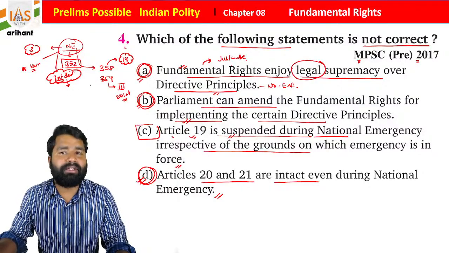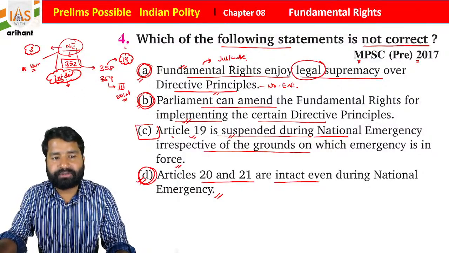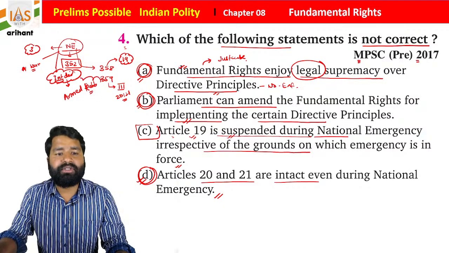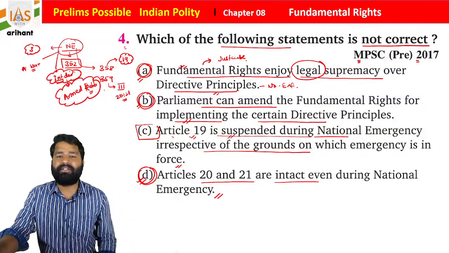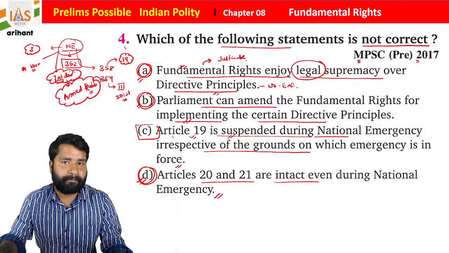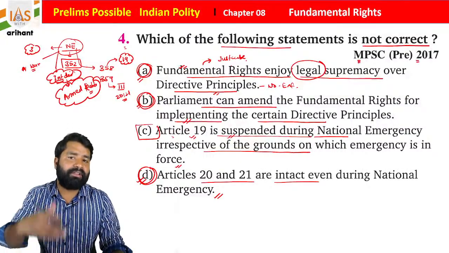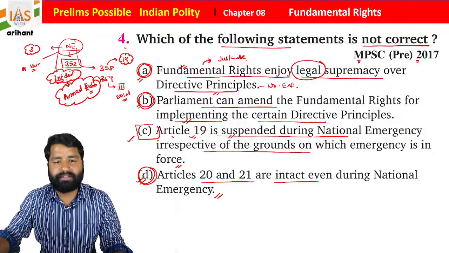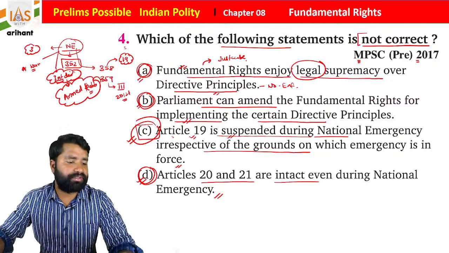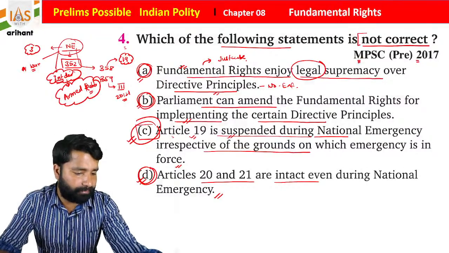So when Morarji Desai's government came, the word internal disturbance was replaced with armed rebellion. So in the case of armed rebellion, Article 19 is not suspended. It is suspended only when there is a foreign attack. So which is not correct? Statement C is not correct for the same reason.